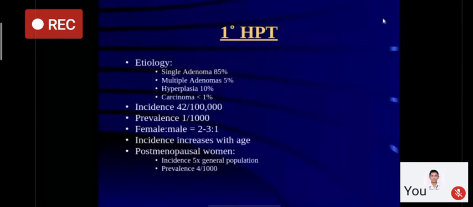Now, if we look at primary hyperparathyroidism, as I have told you, the majority of cases are because of a single adenoma. Few cases may have multiple adenomas. It was considered to be an uncommon disease when we were students, but now it is recognized that even in our country, a good number of patients are suffering from primary hyperparathyroidism, and it is not uncommon for us to see at least 20-25 patients in a year. What is surprising is that because of lack of understanding and lack of suspicion, in the majority of patients the diagnosis is initially missed by a number of physicians before a correct diagnosis is made.